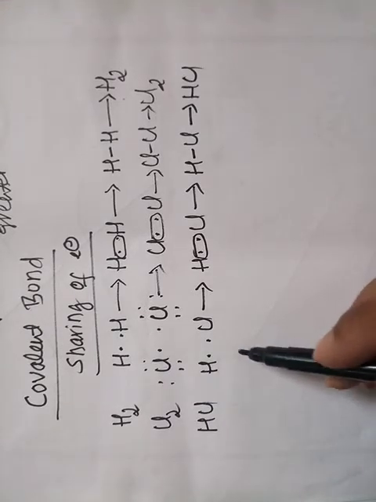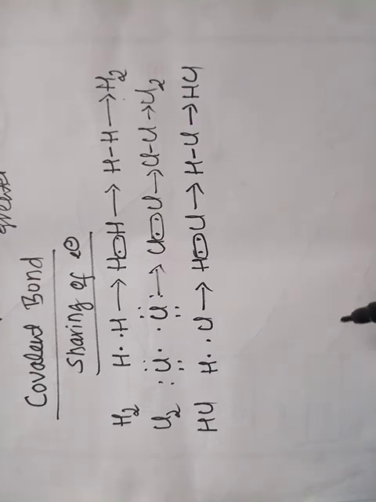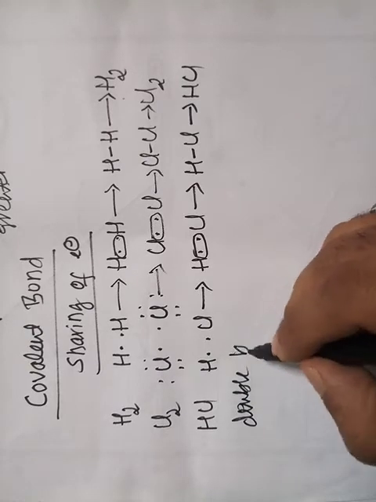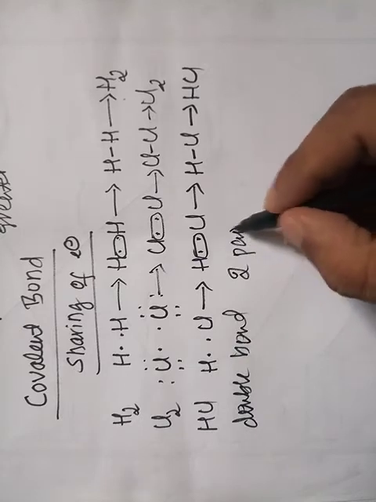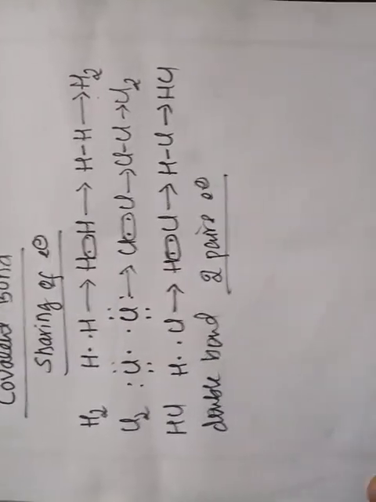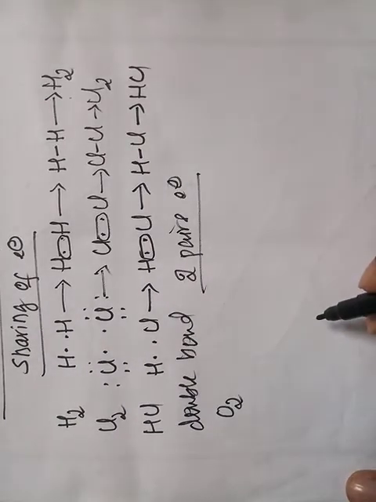Similarly, a double covalent bond is formed when two pairs of electrons are shared between the two atoms. For example, the oxygen molecule.